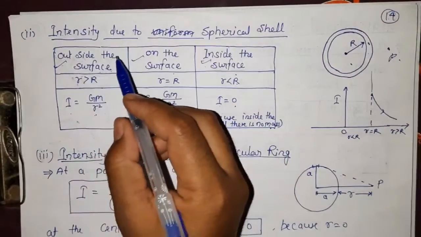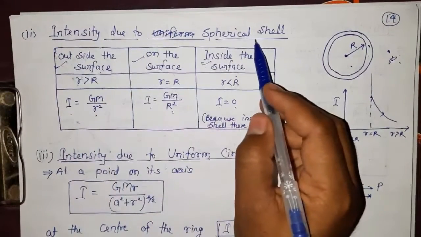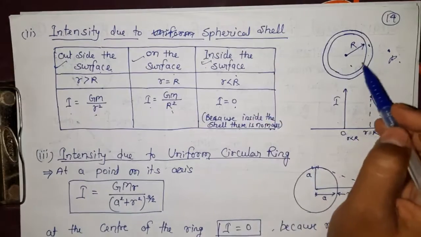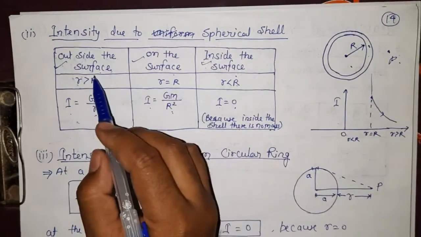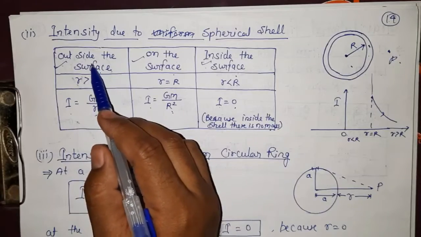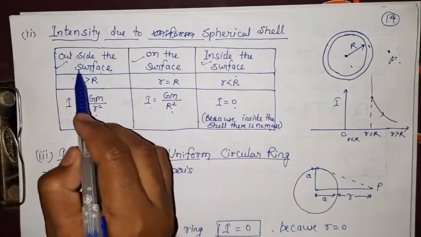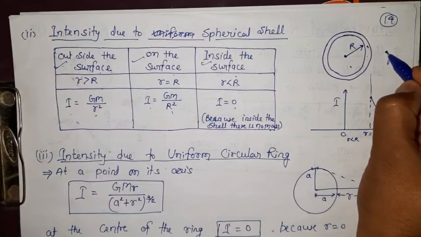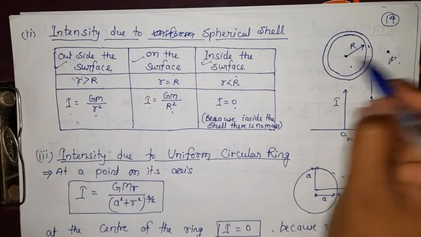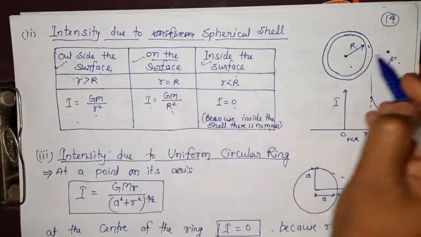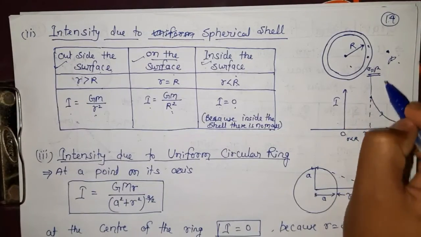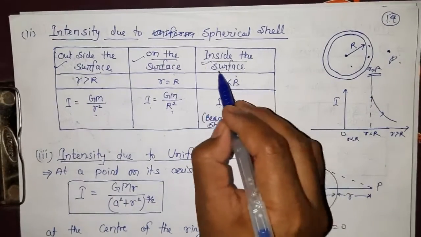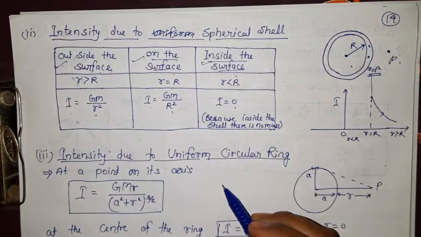Now next is what? Intensity due to a spherical shell. This is our shell of radius capital R. Here again we have to find out the intensity at three points. First of all, outside the surface, somewhere here we have to take point P. Second is on the surface, where small r is taken as capital R. And third point is inside the surface.